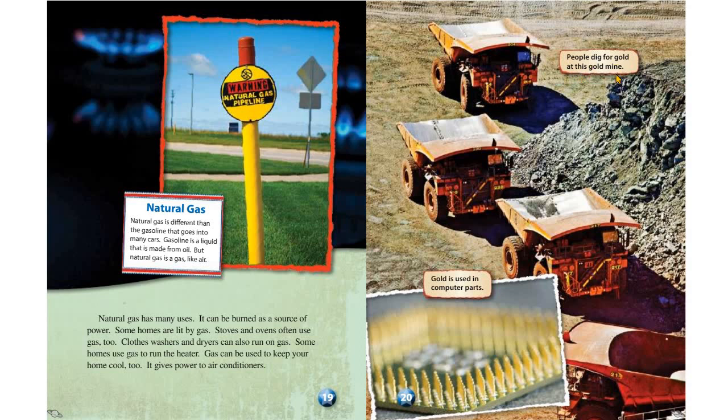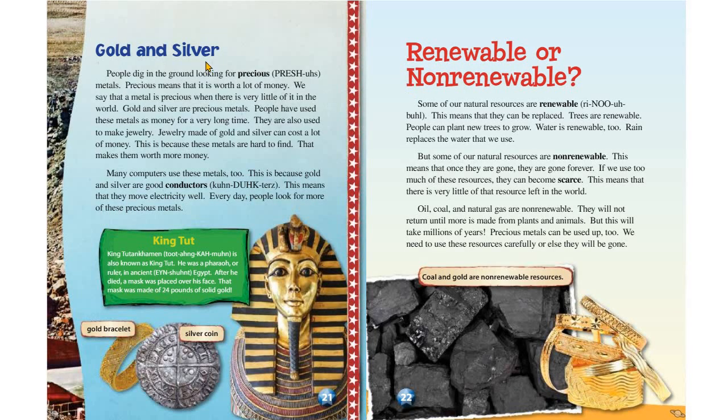People dig for gold at this gold mine. Gold is used in computer parts. Gold and silver. People dig in the ground looking for precious metals. Precious means that it is worth a lot of money. We say that a metal is precious when there is very little of it in the world. Gold and silver are precious metals.